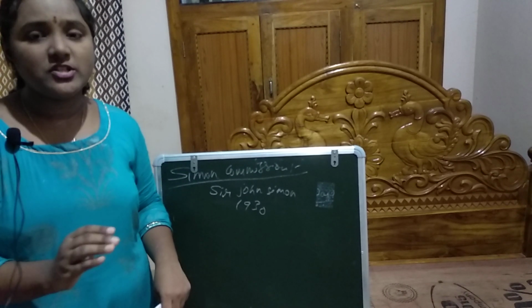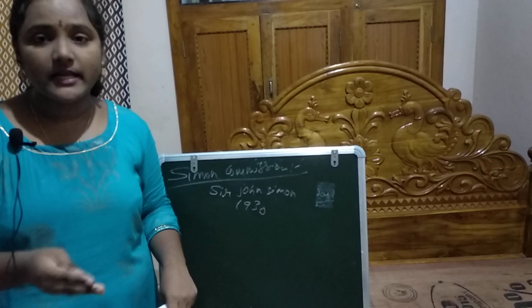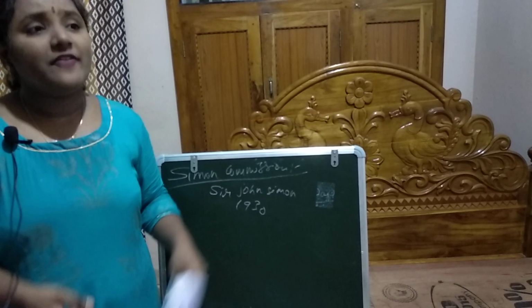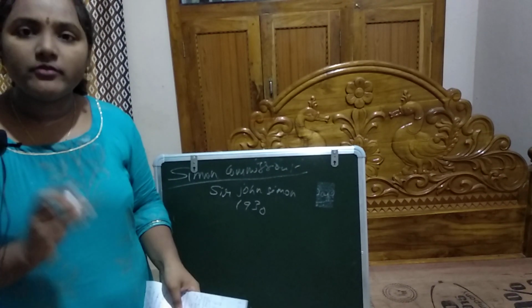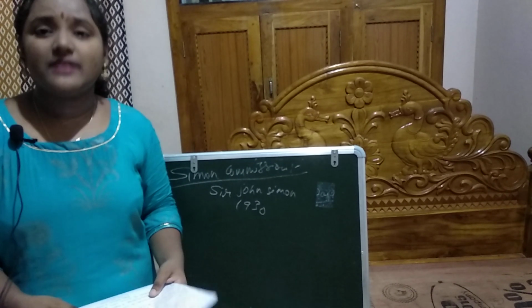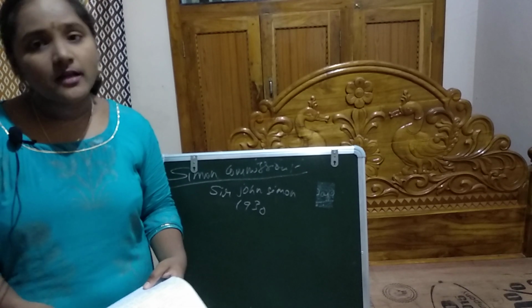Okay, this commission made these recommendations: abolition of diarchy, establishment of the federation, and continuation of the communal electorates. For the proposals of this commission, three Round Table Conferences took place. So who were the representatives of these three Round Table Conferences? The British India, British government, and the princely states.